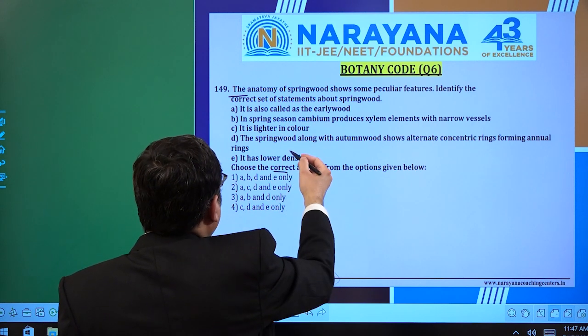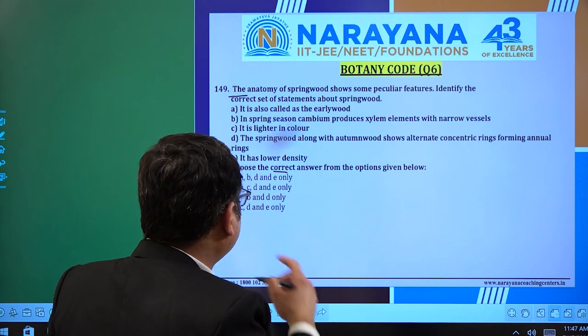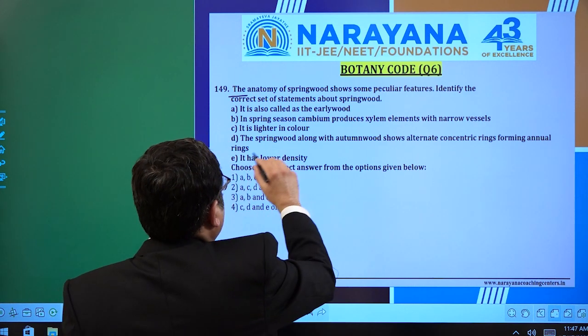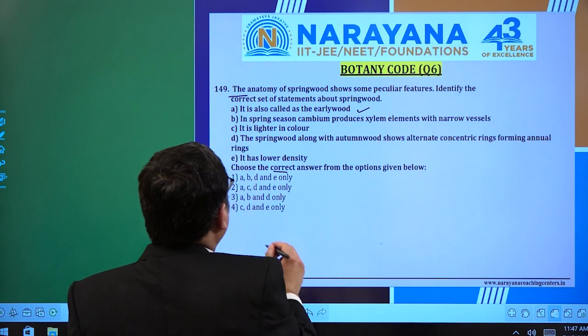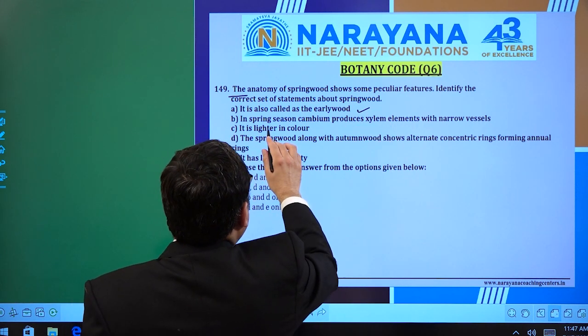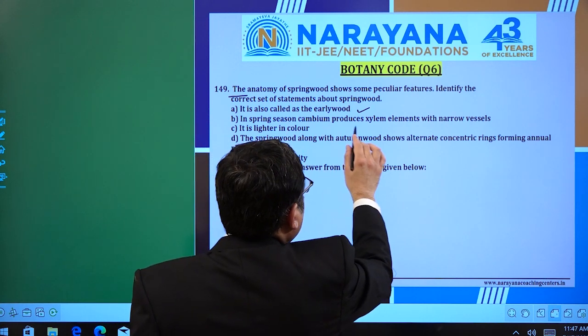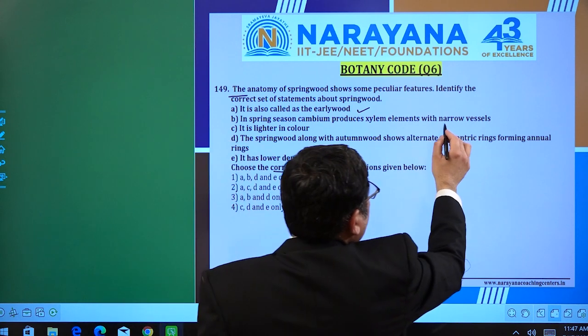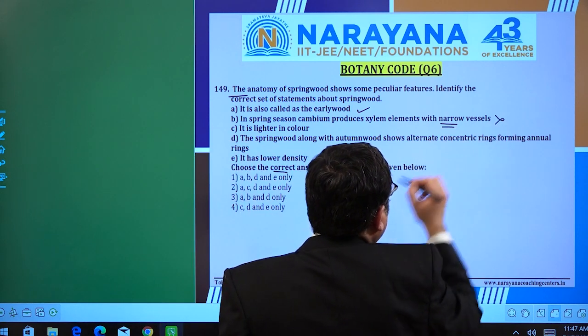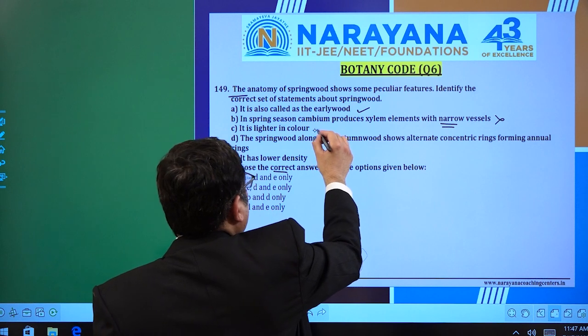So they have given the 5 statements. We need to identify which are the correct ones, right? So if I go with the first, it is also called early wood. Yeah, it is correct. Then if I go with another, that is in spring season, cambium produces xylem element with narrow vessel. In the spring, no, it is not narrow vessel, it is a wider vessel. So this should be wrong. Then it is lighter in color, of course it is lighter in color.